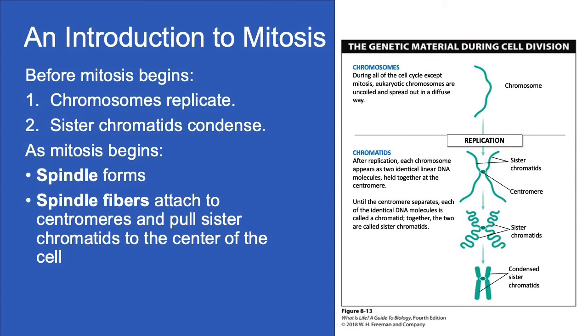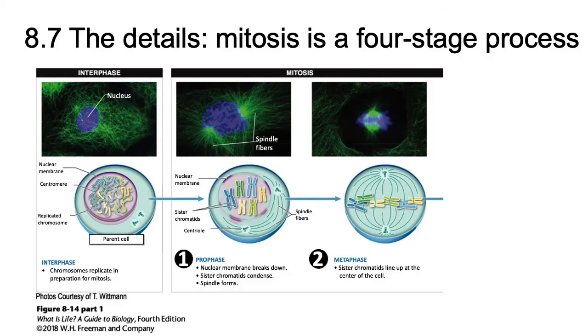In animal cells, the threads originate and spread out at each pole from structures called centrosomes, which contain a pair of centrioles and a mass of proteins that anchor the microtubules. These threads, known as spindle fibers, attach to the centromeres and pull the sister chromatids to the middle of the cell. During mitosis, they'll eventually pull the chromatids apart as cell division proceeds. The actual process of cell division occurs in 4 stages.